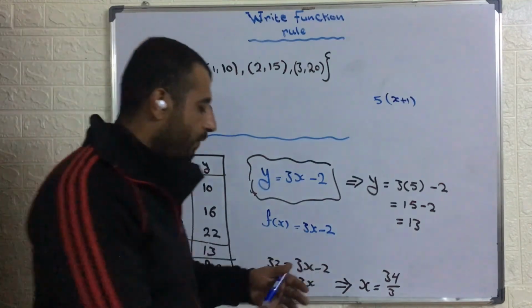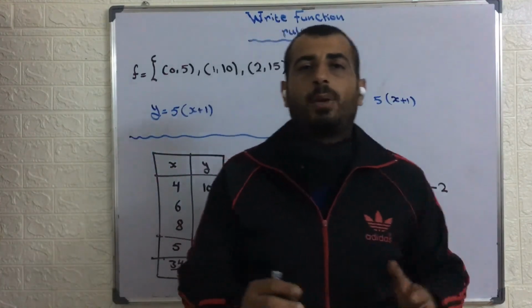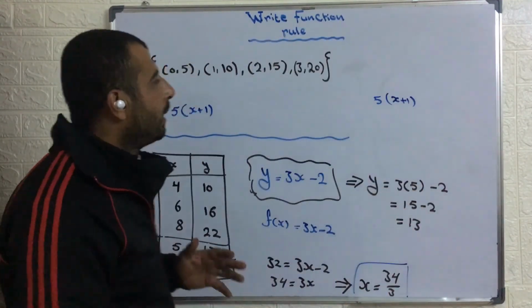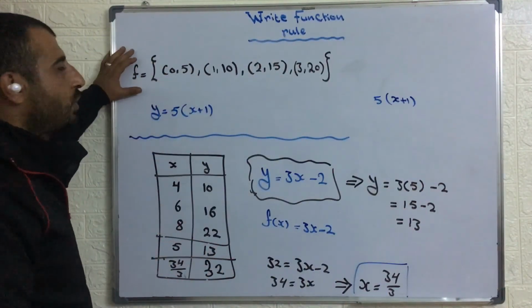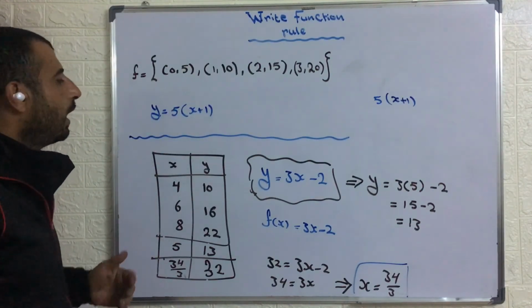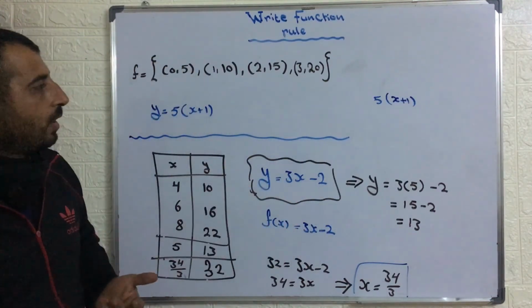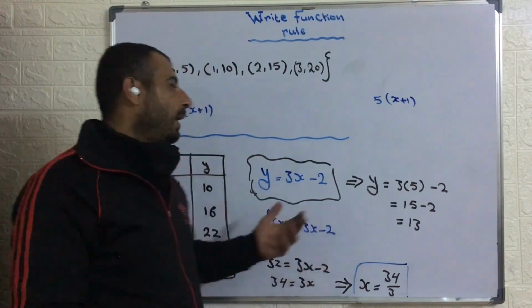This is our value of x. We searched for it. This is the idea I want to explain today. If I have a function written as ordered pairs or a table, how can we find the rule of this function?